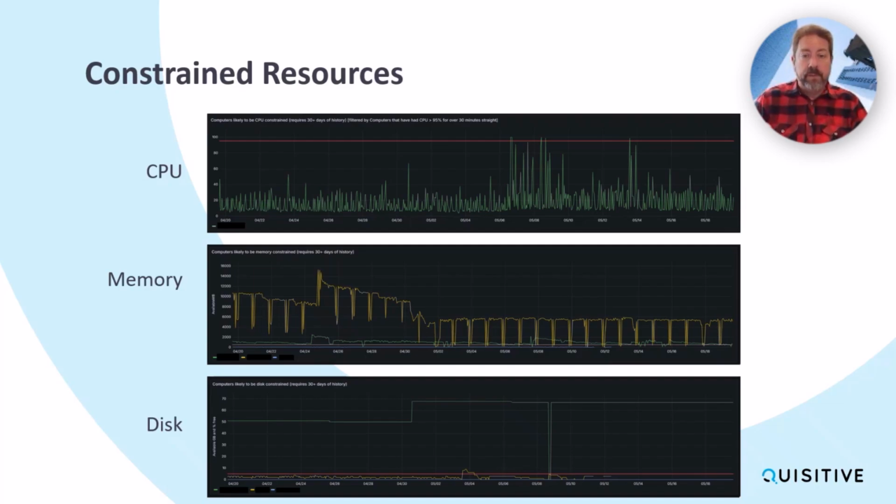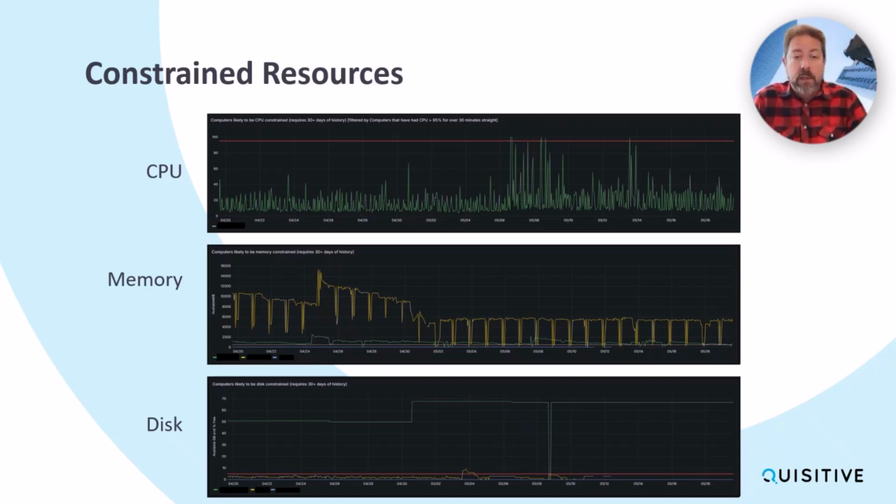Same thing on memory, but if we look at this one, it's kind of in reverse, that we're looking at when we're running out of memory. So the red line is at the bottom of it. This particular system is hitting it pretty regularly. So it may very well be a system that needs additional memory on it.